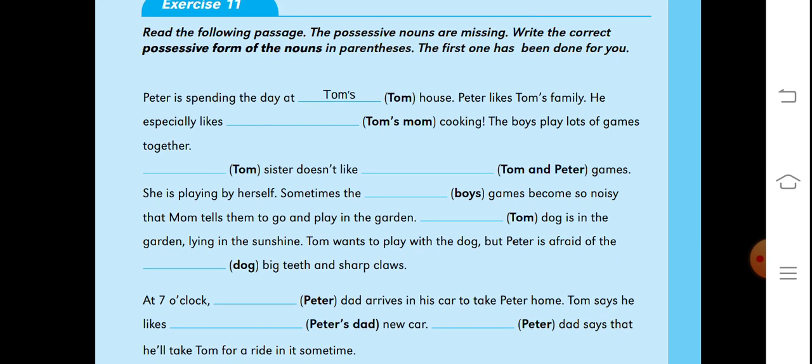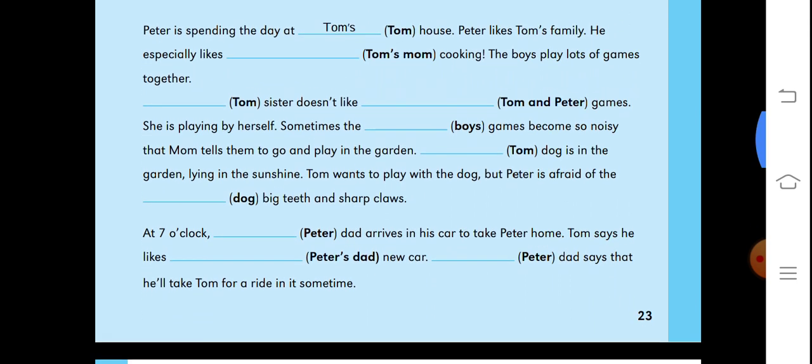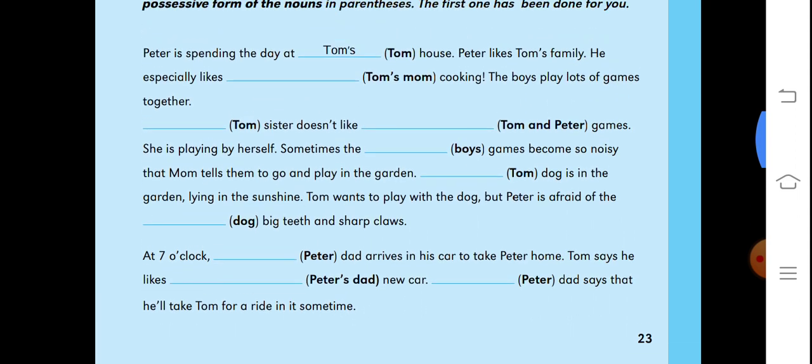Read the following passage. The possessive nouns are missing. Write the correct possessive form of the nouns in parentheses. The first one has been done for you. So this is the last exercise which you have to complete, and that's all for today.